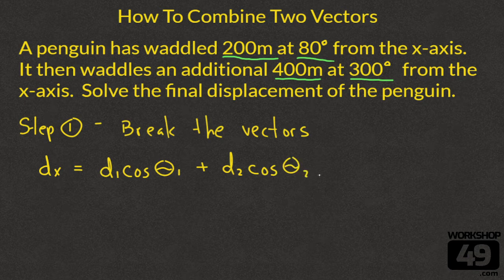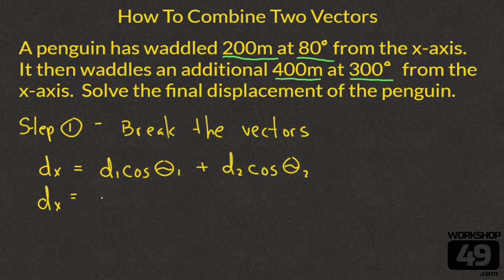And what's great about using this equation is if that little penguin had decided to wander off again, we would simply add a plus third displacement cos theta 3, and if it wandered off again, plus fourth displacement cos theta 4. So the equation continues as far as we need it, but for the purposes of this, we're just going to do 2.